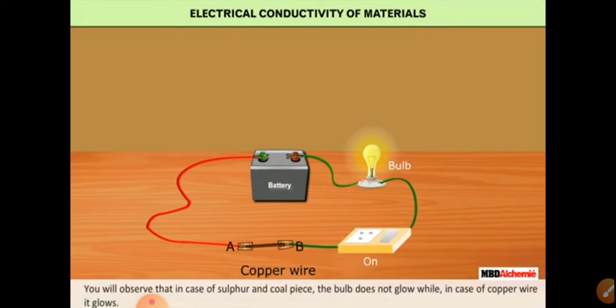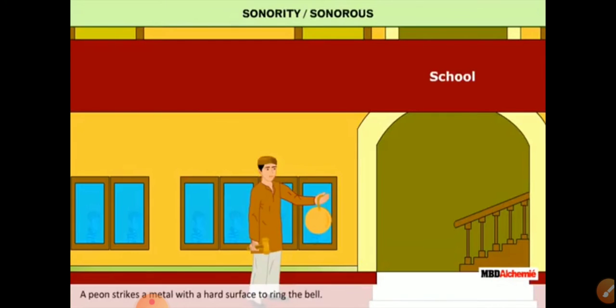Copper wire conducts electric current. So this activity shows that substances which conduct electric current are metals, and substances which do not conduct electric current are non-metals. So conductivity is the property of metals. For non-metals, conductivity is not a property.